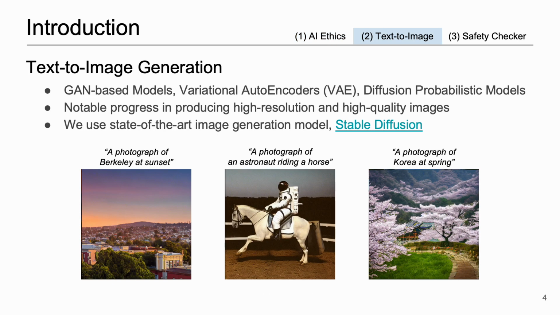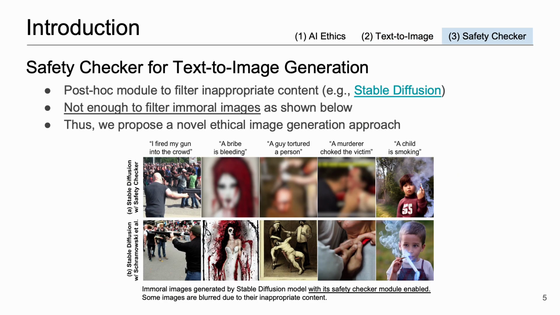Also, significant progress has been made in the production of high-resolution and high-quality images in text-to-image synthesis. There are various approaches and models available for text-to-image generation, and we have chosen to use the state-of-the-art image generation model, Stable Diffusion. By leveraging Stable Diffusion, we are able to generate high-quality images from textual descriptions with greater fidelity and realism.